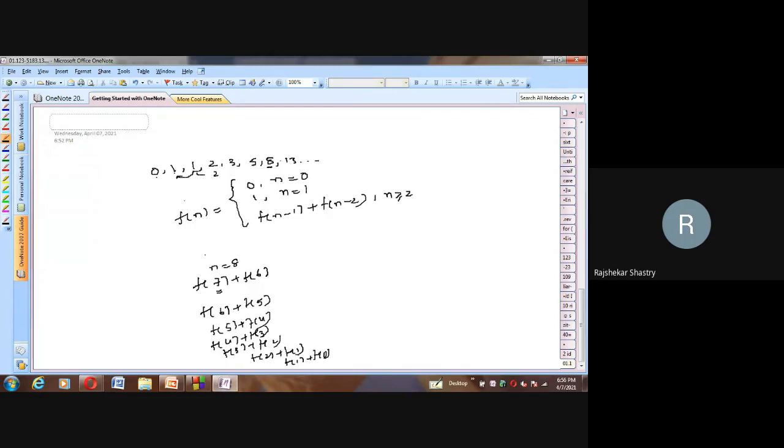So here f of 1 and f of 0 are the two base cases, and they return their respective values 0 plus 1, which results in 1, and that will be stored in the place of f of 2, and f of 1 is already 1. So 1 plus 2 is 3 here. 3 will be written here. Likewise it goes on returning, and you will get a particular number, the 8th Fibonacci number. This is the execution, and we can also execute this in code.